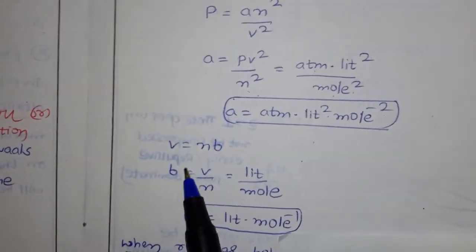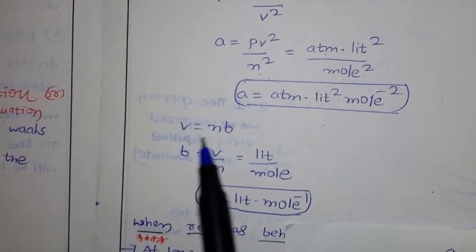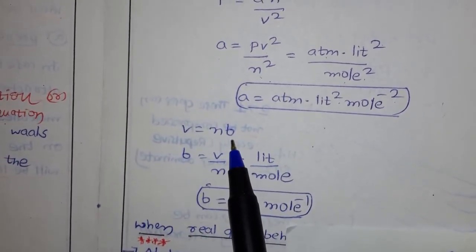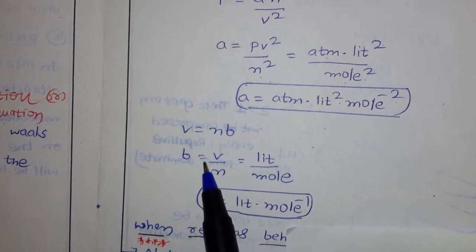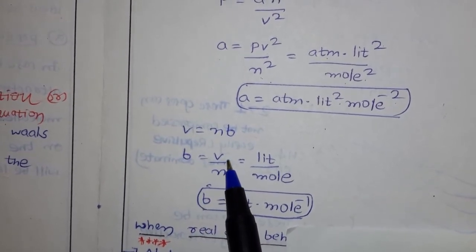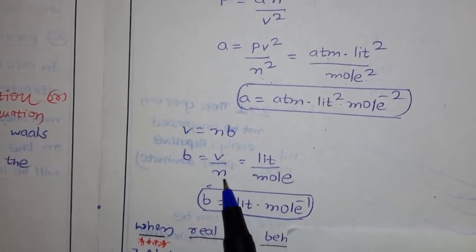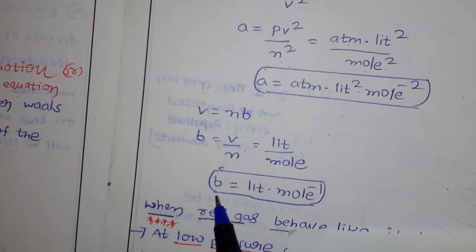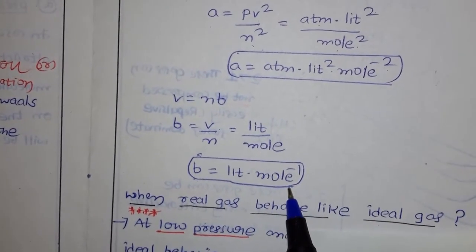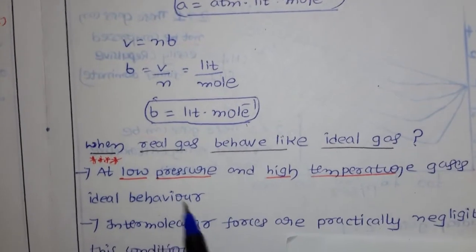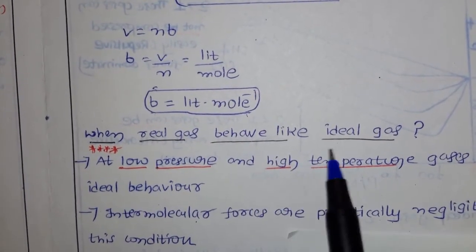Now what are the units of b? We have the volume correction, V equal to n b. If you want b, it is V by n. V is in liter and n is in moles. So units of b equal to liter mole inverse.